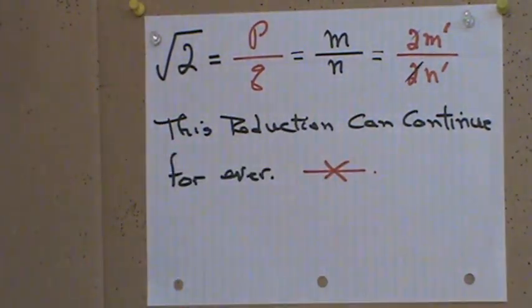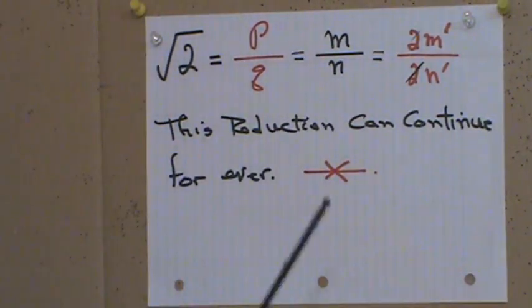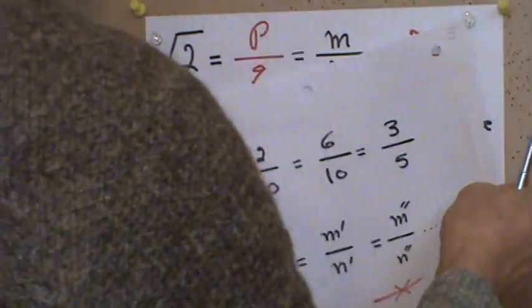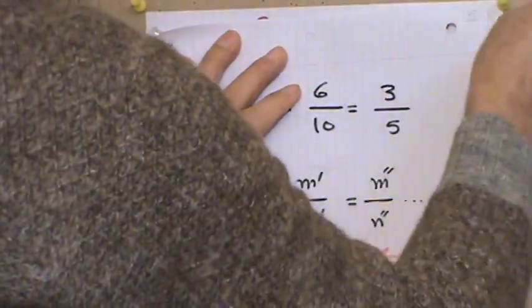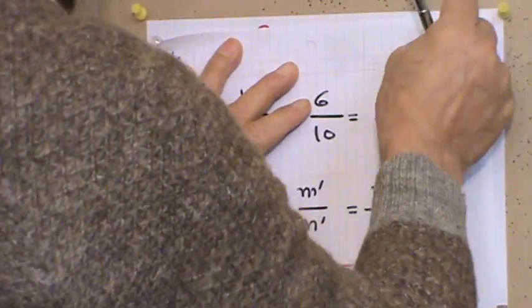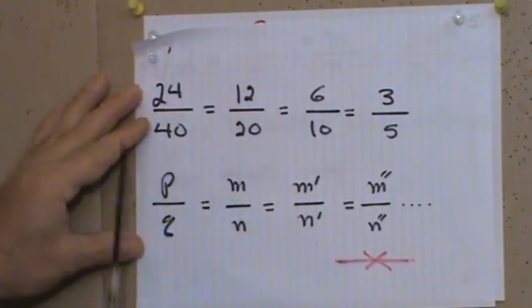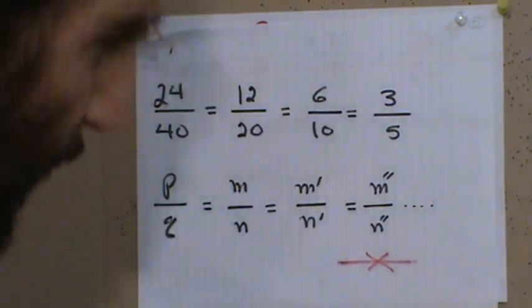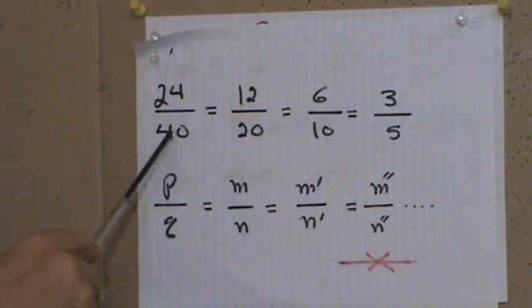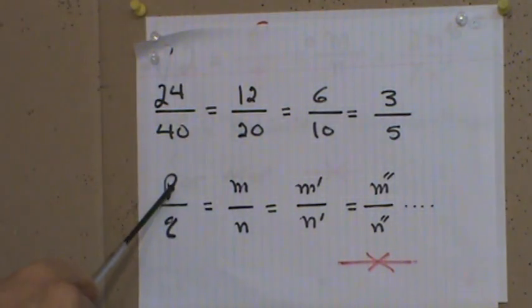All right, let me now go over this and see what I mean by that. Okay, now look what happened here. I have an example, 24 over 40. Suppose this is our P over Q. You see that?